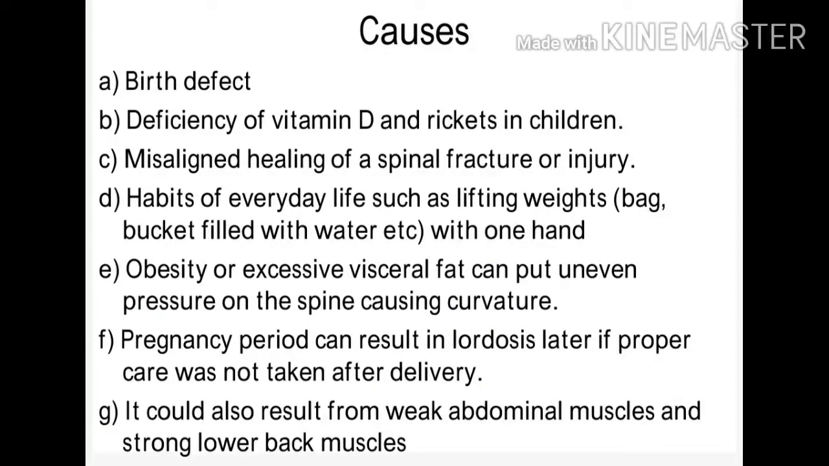Coming to the causes of lordosis: birth defect, deficiency of vitamin D and rickets in children, misaligned healing of a spinal fracture or injury, habits of everyday life such as lifting weights in the form of a bag, bucket filled with water, etc. with one hand. Obesity or excessive visceral fat can put uneven pressure on the spine, causing curvature. Pregnancy can result in lordosis later if proper care was not taken after delivery, and it could also result from weak abdominal muscles and strong lower back muscles, which can result from the faulty way of exercising.